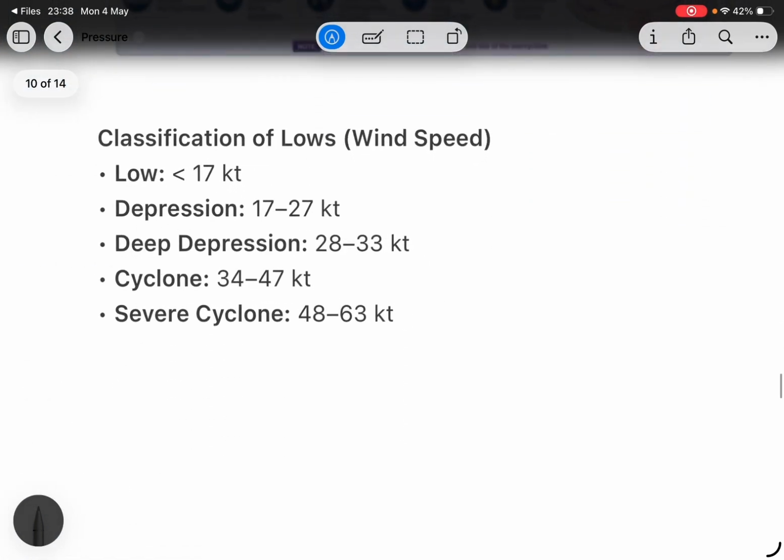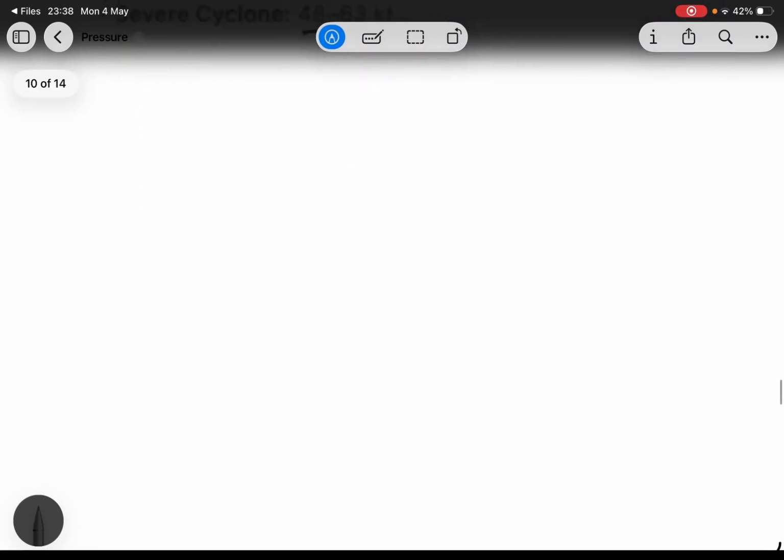So their classification of low: if the speed is less than 17 knots, then it's low. If speed is between 17 to 27 knots, then it's depression. 28 to 33 knots, then deep depression. Cyclone is 34 to 47, and 48 to 63 is severe cyclone.